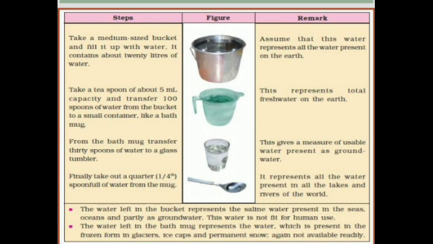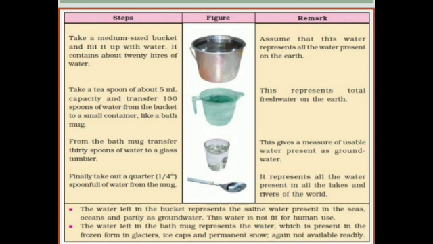From the bath mug, transfer 30 spoons of water to a glass tumbler. This gives a measure of usable water present as groundwater. That is 0.3 percent, like we saw already. Finally, take out a quarter spoonful of water from the mug. It represents all the water present in all the lakes and rivers of the world. So it is a very little amount, a quarter of the spoon. That much amount only we can get from the rivers and lakes as drinking water.